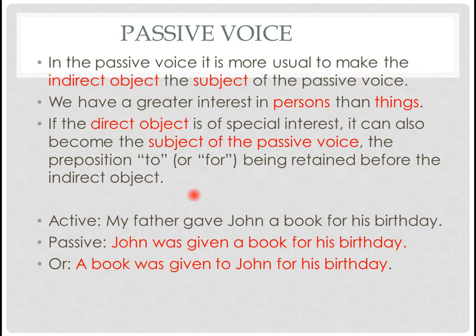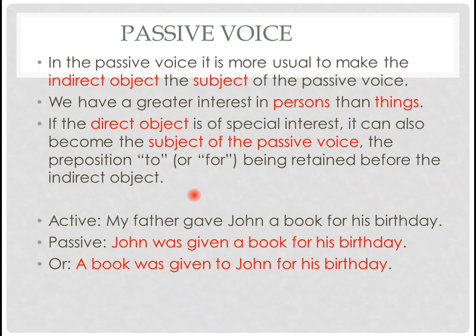In the passive voice, it is more usual to make the indirect object the subject of the passive voice. Now, the previous sentences were in the active voice. So, how can I change them into the passive voice? I change them into the passive voice by putting the indirect object first. Why? Because we have a greater interest in persons than in things. Usually, okay? But sometimes if the direct object is of special interest for us when we are speaking, it can also become the subject of the passive voice. We will see that in the following samples.